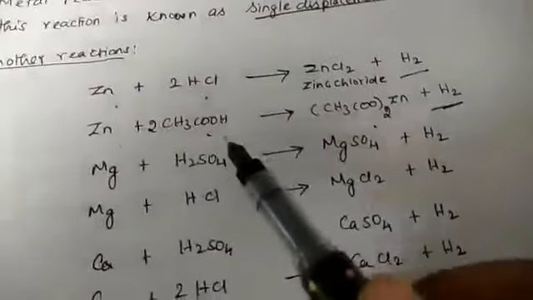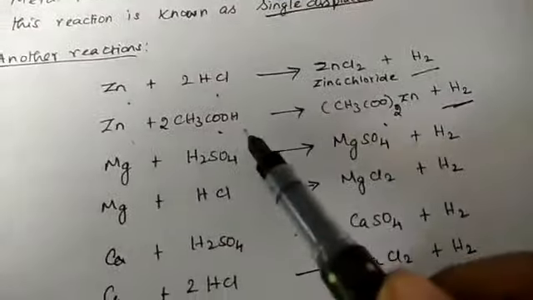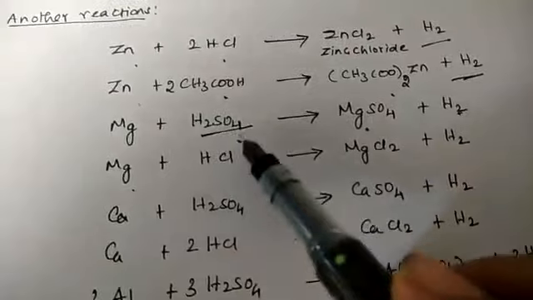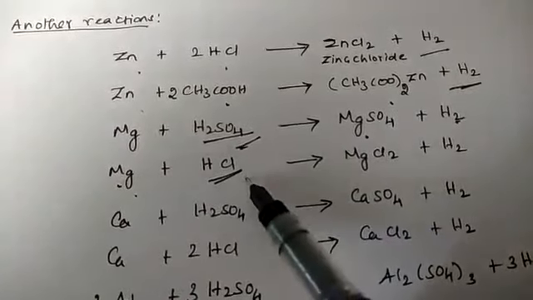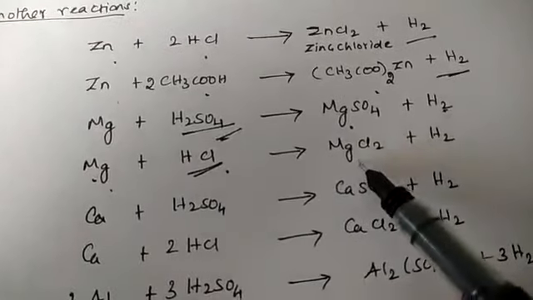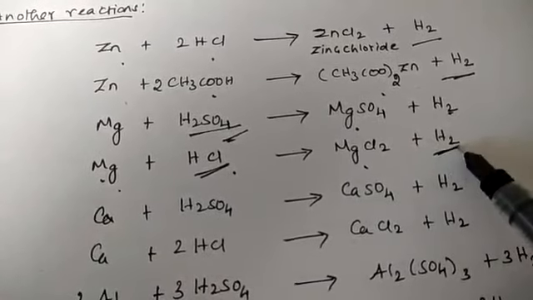This reaction is very slow because the acid is weak. Now magnesium reacts with sulfuric acid to form magnesium sulfate and hydrogen gas, and magnesium reacts with hydrochloric acid to form magnesium chloride and hydrogen gas.